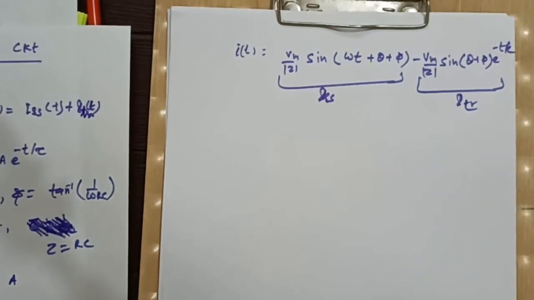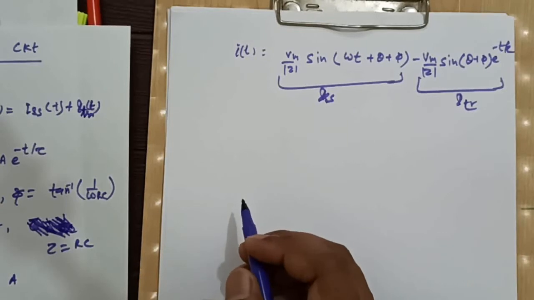One more thing we have to mention here, that is the input. Here we have considered input as sine wave. If input is expressed in cosine wave, then we should express the output also in cosine form. So this was the solution of RL and RC circuit when input is AC signal.